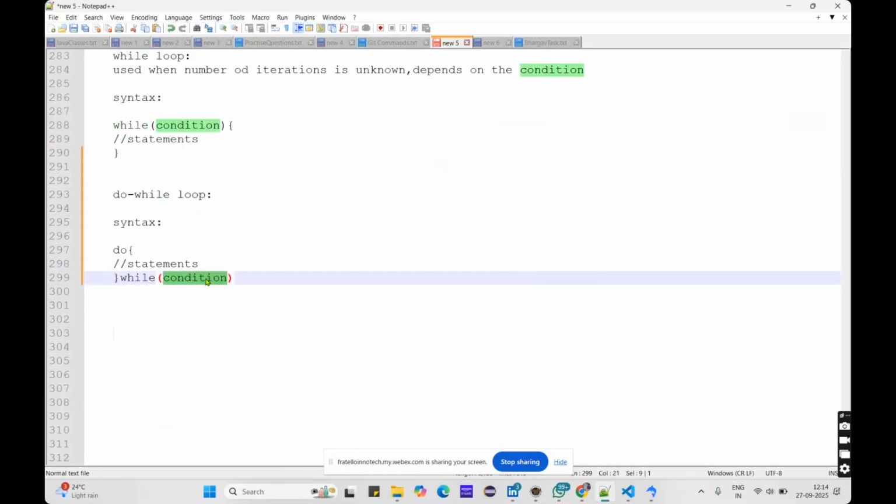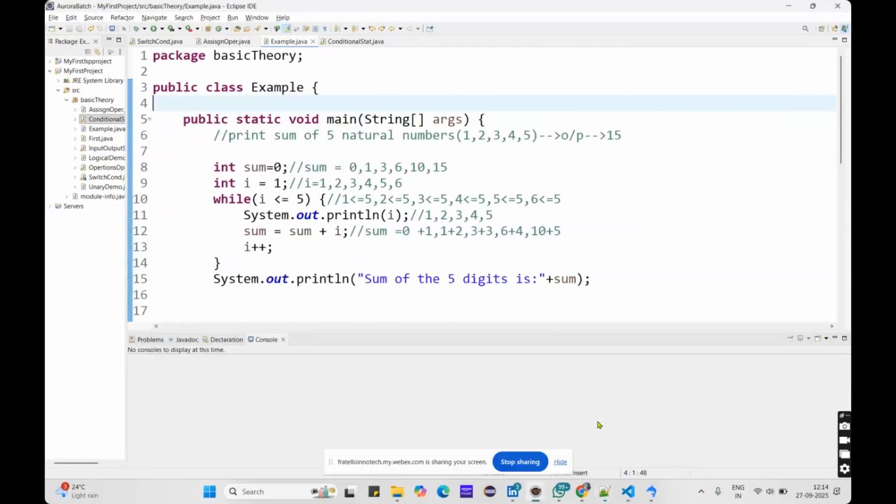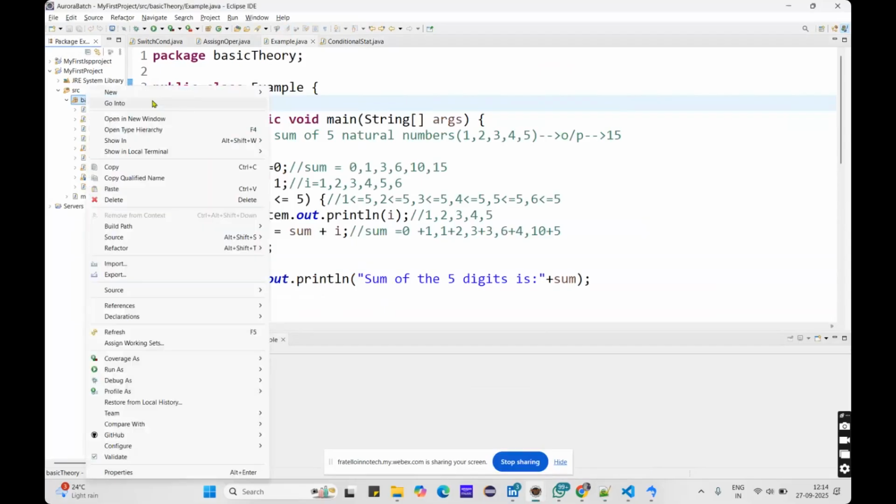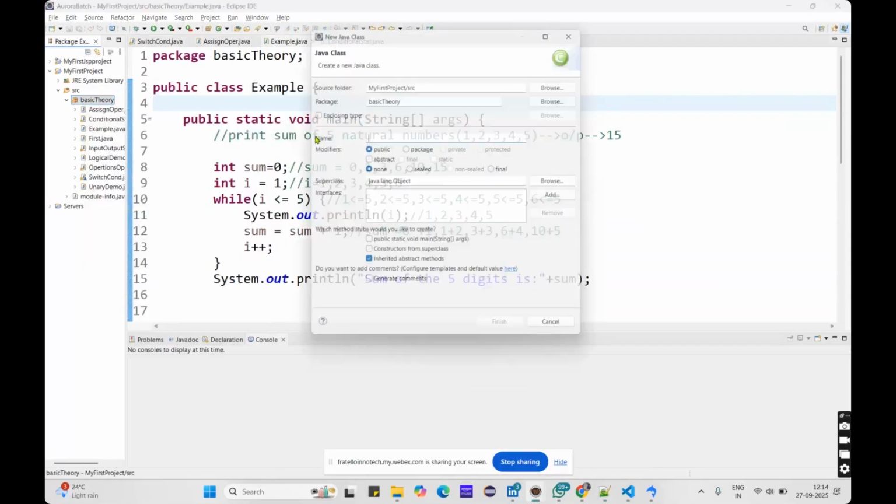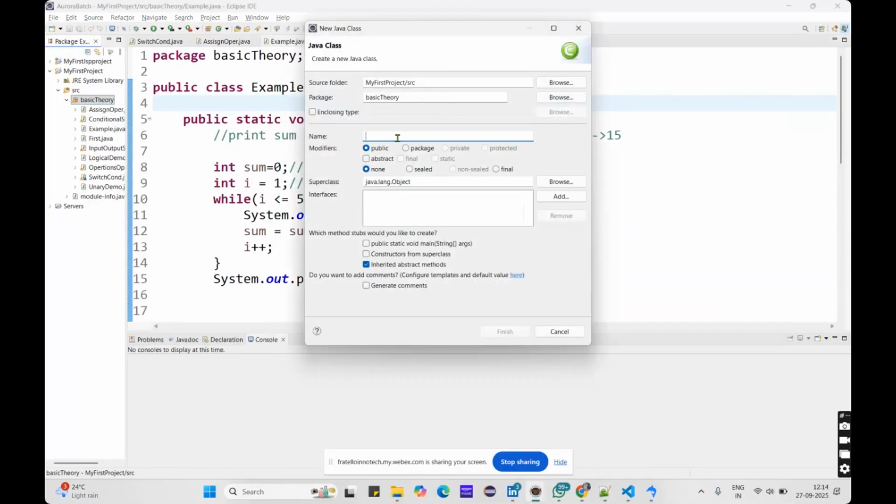Whenever you want something to execute or print at least one time, and then after checking the condition decide whether it has to run again or not, you use this. We'll do one example on the do while loop so you will get a better understanding. Let me create one class here, a basic theory new class, loop statements, and select public static void main, which is the main method.